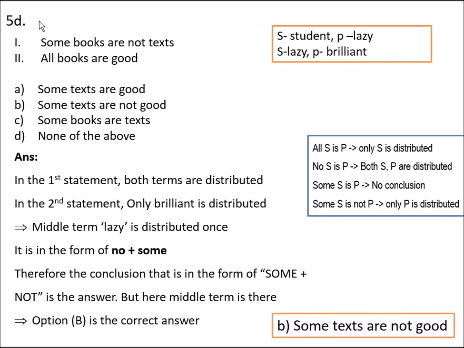Now if we look at another question, the given statements are: some books are not texts and all books are good. And here the middle term books is distributed once and it is in the form of no plus some. That is, no means here not is there, that is, the negative statement. So no plus some. Therefore the conclusion should be in the form of some plus not. B is the correct answer.